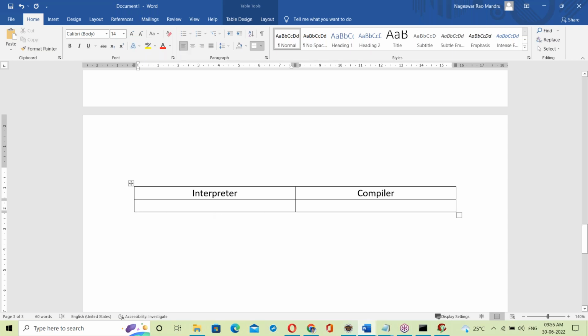What's the first difference? The interpreter checks code line by line.